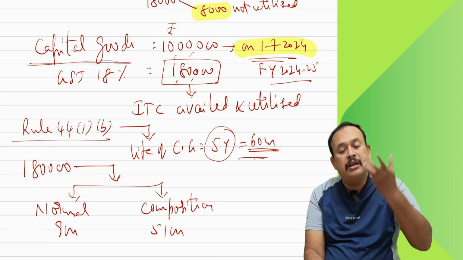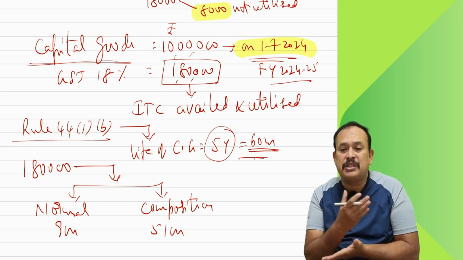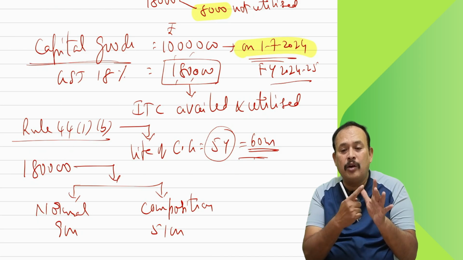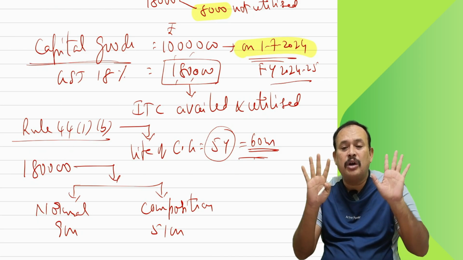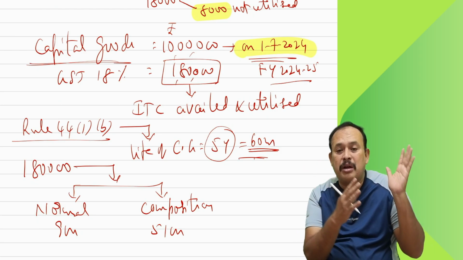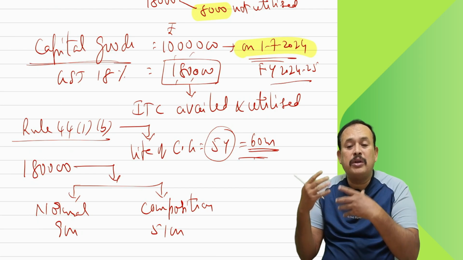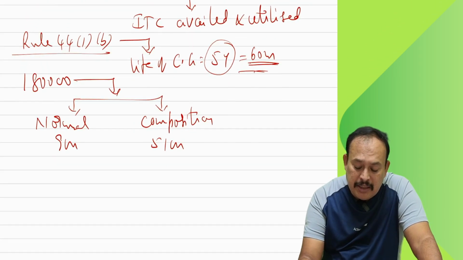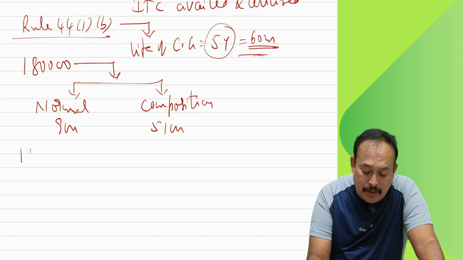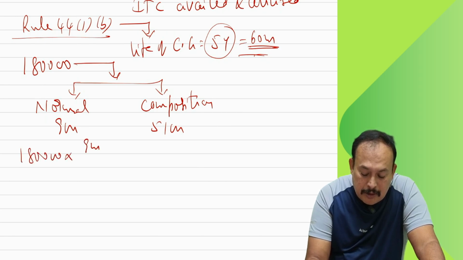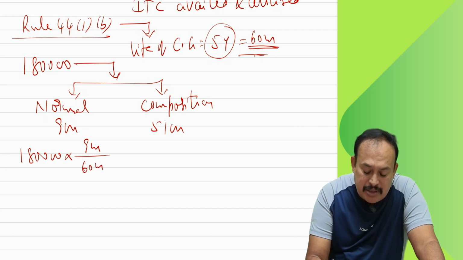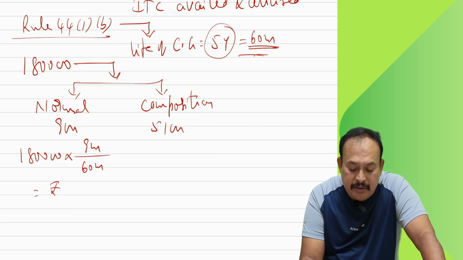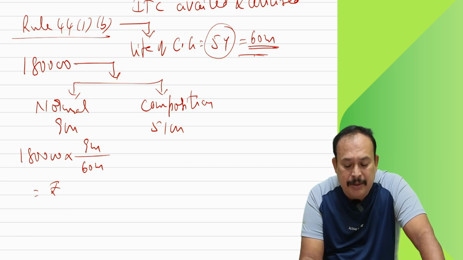Even 9 months 1 day, you can take as 1 more month, so 10 months. But here it is exact 9 months, because you purchase on 1st of July: July to March, so almost all 9 months. For the 9 months you use the normal scheme, ITC is allowed. The balance of 51 months out of 60 you use for the composition scheme, ITC is not allowed. Therefore, in the given case, ITC already availed is 1,80,000 into 9 months divided by 60 months. How much?